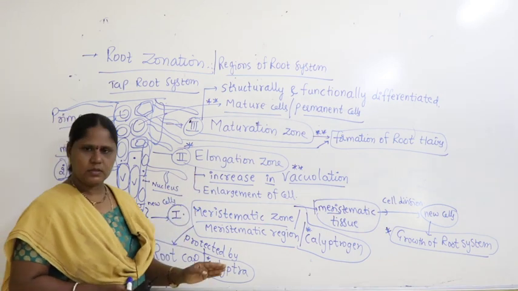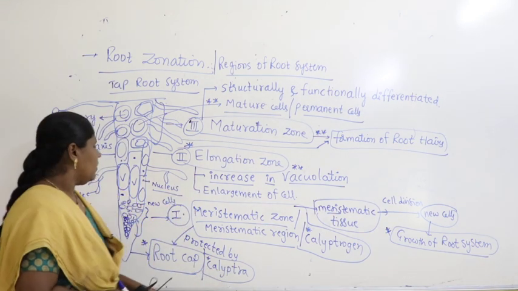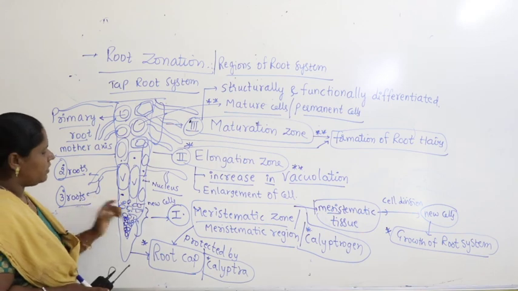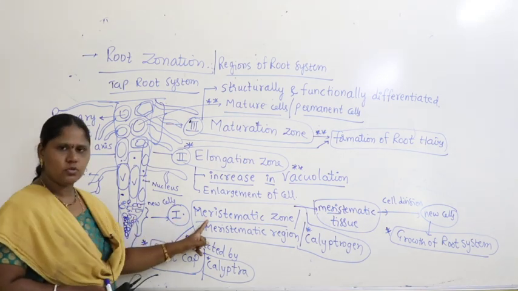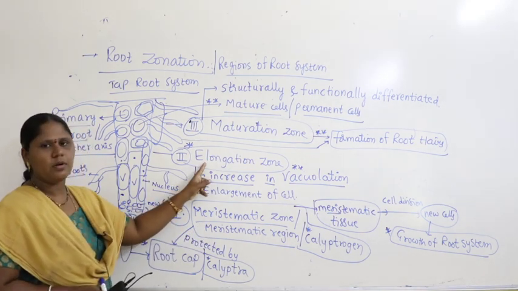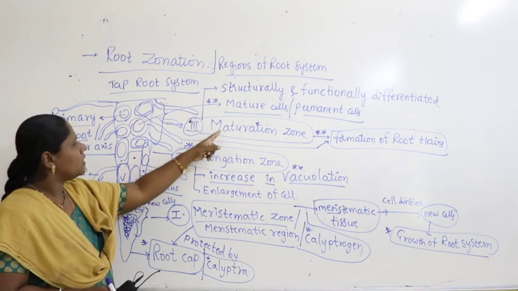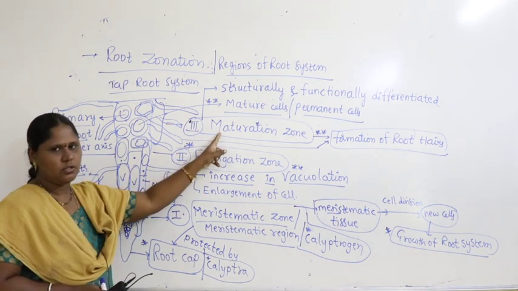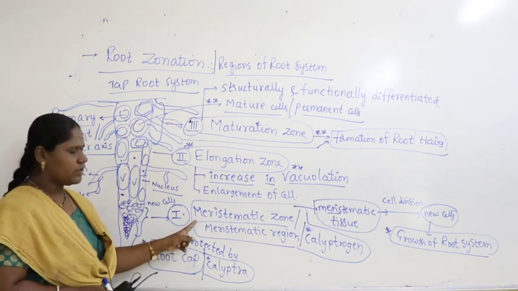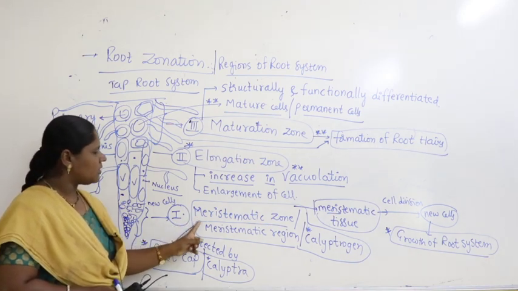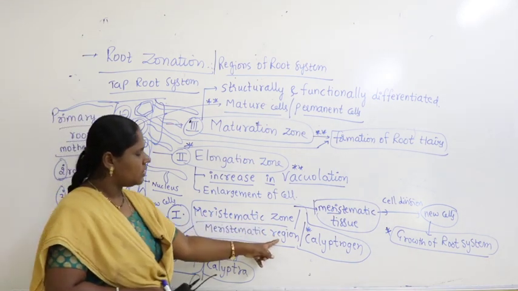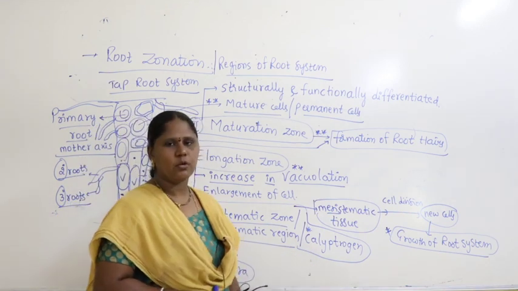Let me quickly revise it once again. Listen carefully. What are the three we find? First one is called meristematic zone. Second one is called elongation zone. Third one is called maturation zone. Come back to the first one. What is the first one? The meristematic zone itself is called calyptrogen.